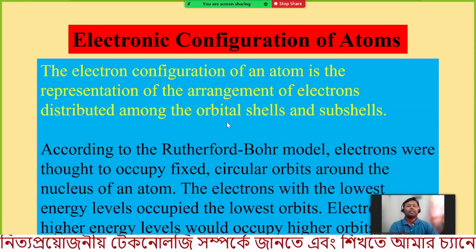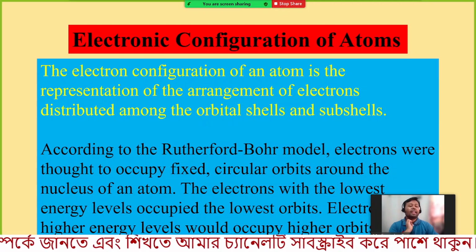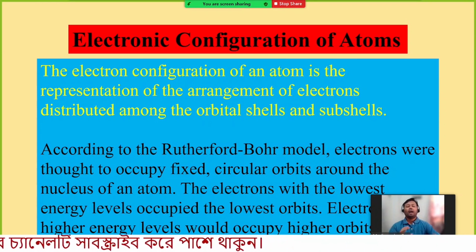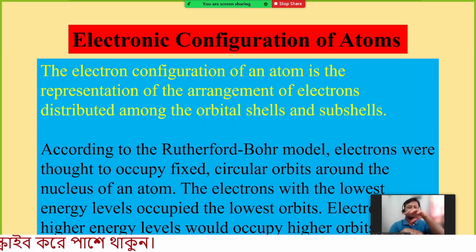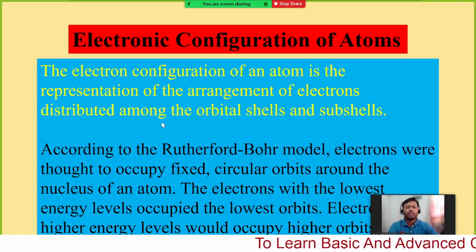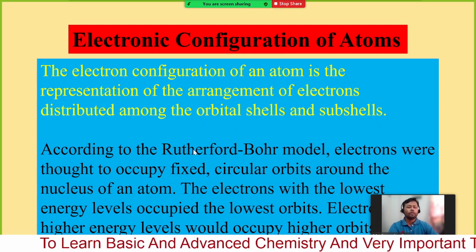Now we will learn about the electronic configuration of atoms. So what is electronic configuration? Electronic configuration of atoms means how the electrons are arranged or distributed around the nucleus. The electron configuration of an atom is the representation of the arrangement of electrons distributed among the orbitals, shells and subshells. I haven't mentioned these shells, subshells or orbitals yet. Later I will show you one by one.